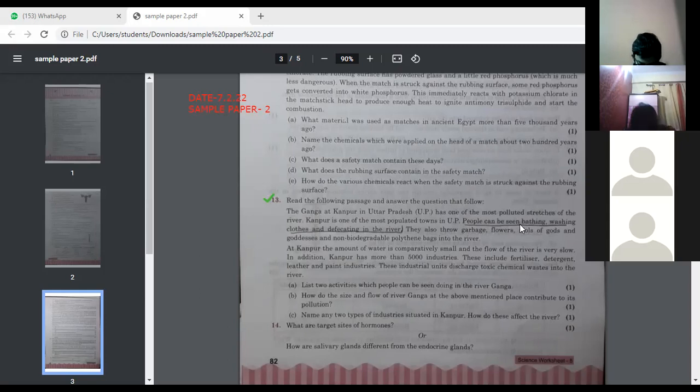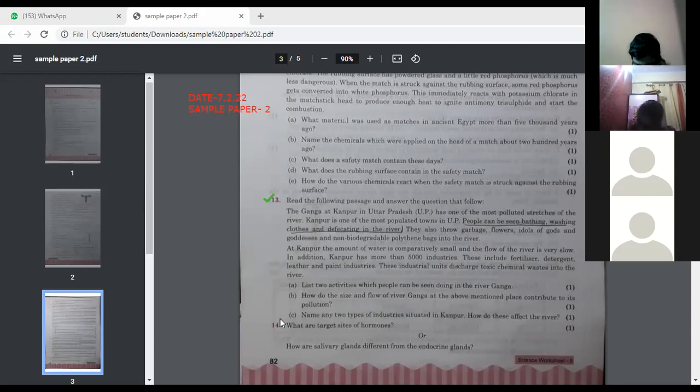So what they do, it's already underlined. You can find out the answer. They used to do bathing, washing clothes, defecating in the river. So you need to list any 2 activities. B part. How do the size and flow of river Ganga at the above mentioned place contribute to its pollution? So you need to find out the answers from this paragraph. Can I have the answer?